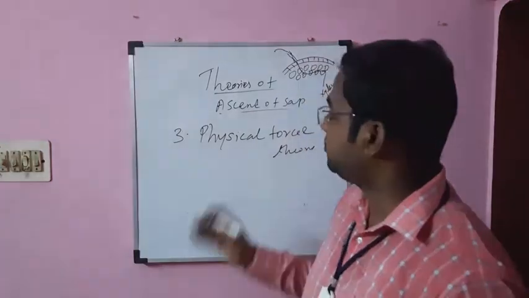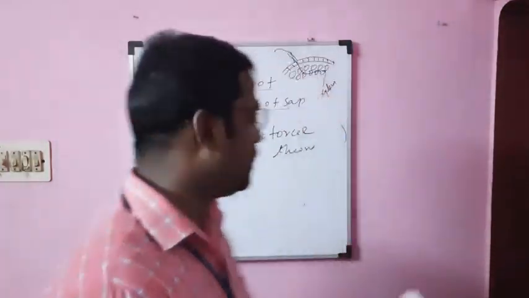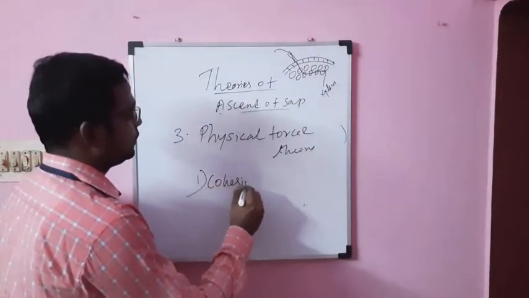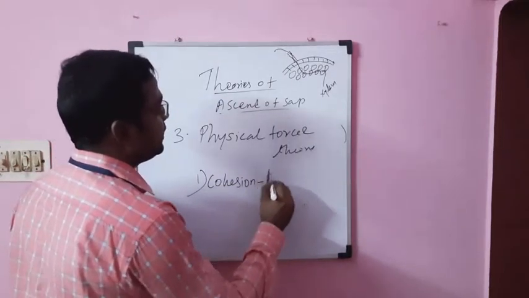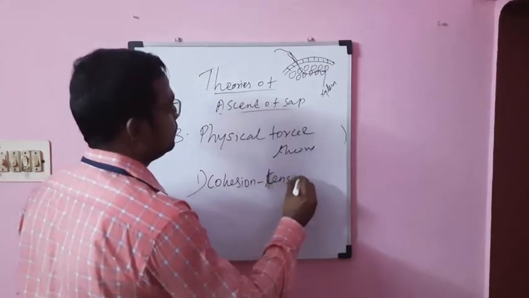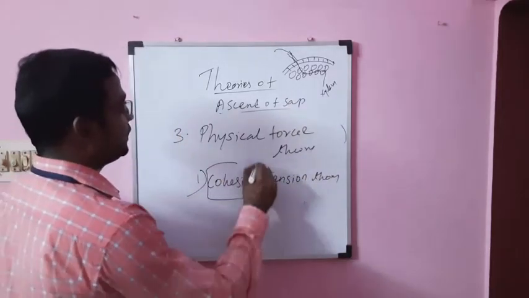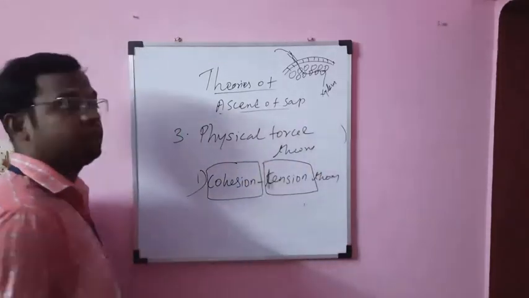The physical force theory is explained by two groups of theory. Number one, cohesion and adhesion, and the cohesion tension theory. First, let me explain what is the cohesion theory, and we will learn about the tension theory.